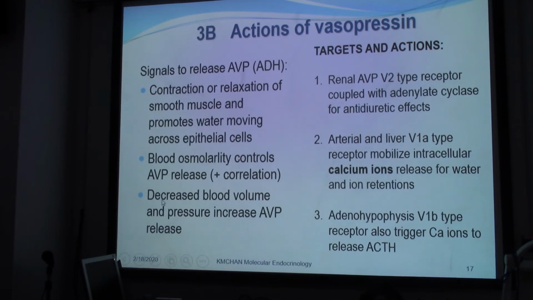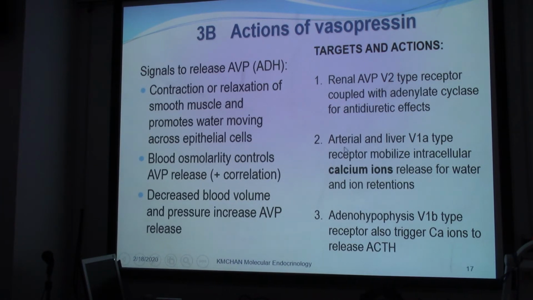And also when blood volume and blood pressure decrease, it will increase the AVP release. The net result would be the action of this hormone on the AVP-V2 receptor, coupling with adenylate cyclase for the antidiuretic effects.